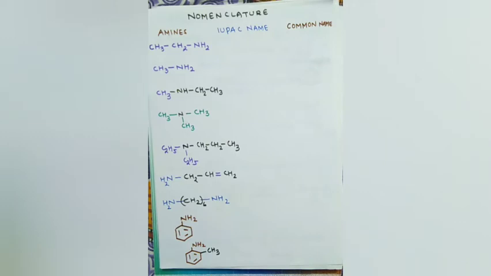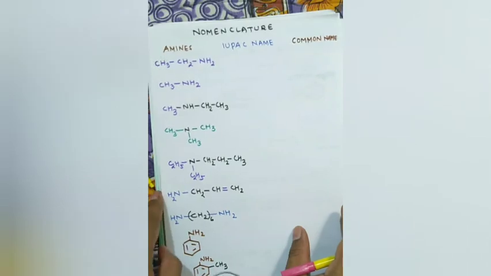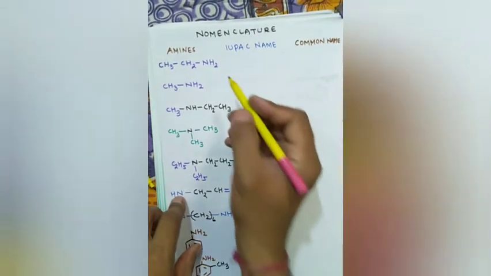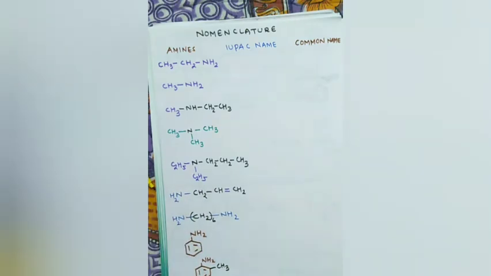Let us discuss the nomenclature of amines. We will be dealing with IUPAC naming and common names. See, this compound, remember that NH2 group, when it is a preferred group, then it comes in suffix as amine, while if it is less preferred, then it goes to the prefix, secondary prefix, forming amino. Okay, it will be called as amino group there.